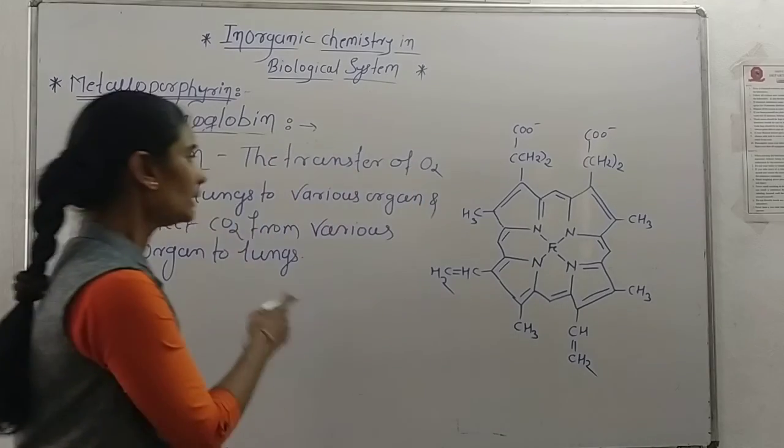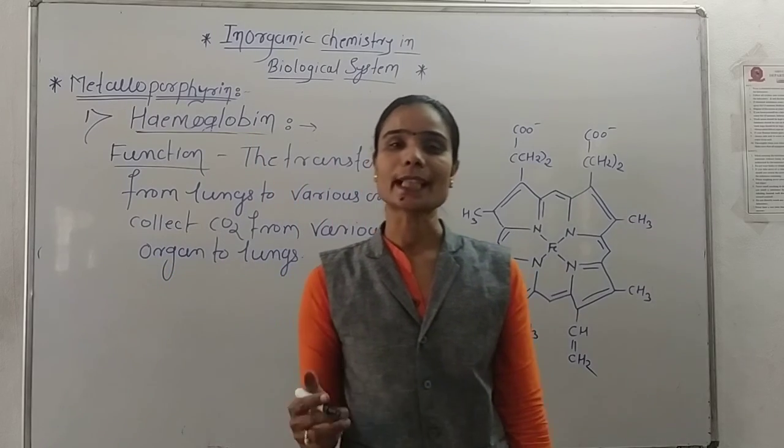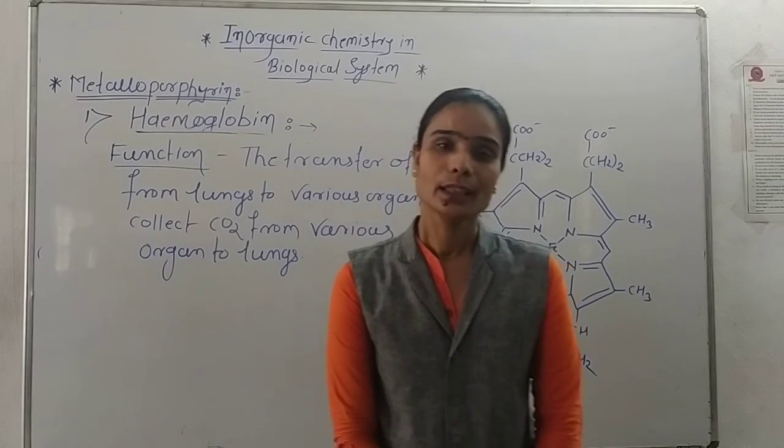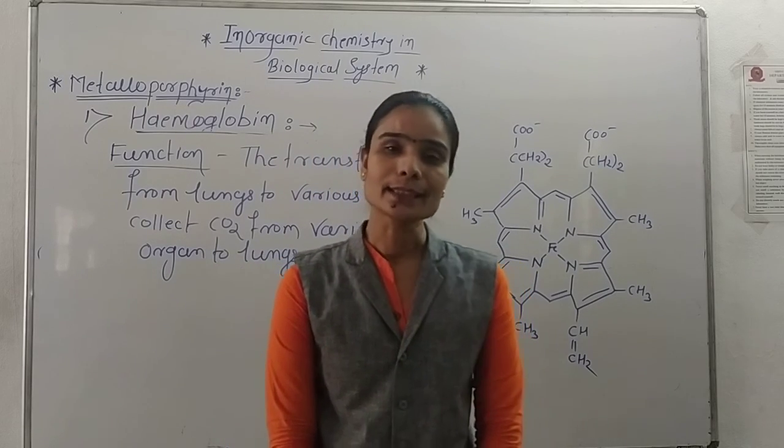So this is the first metalloporphyrin, that is the hemoglobin, its structure, characteristics and function. In the next lecture we will see the second metalloporphyrin, that is the myoglobin.